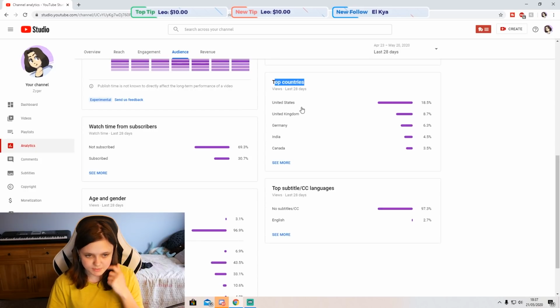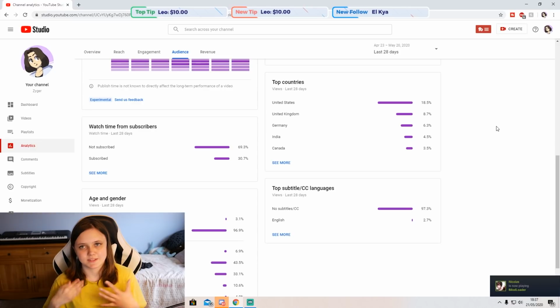Now this is to be expected because the US and UK are both English, and some parts of Canada are also English. So it's to be expected, because I speak English, that the majority of people will be from those.